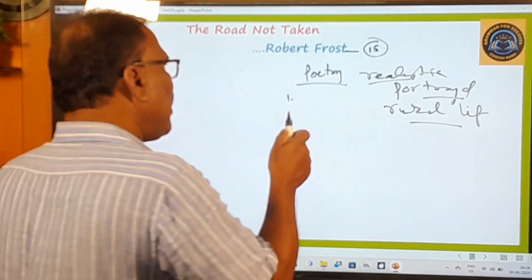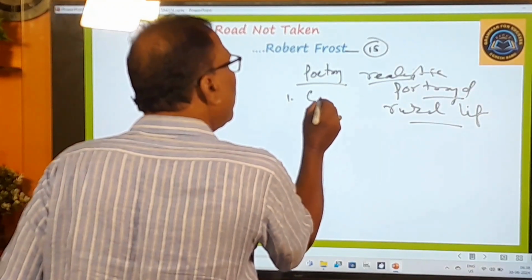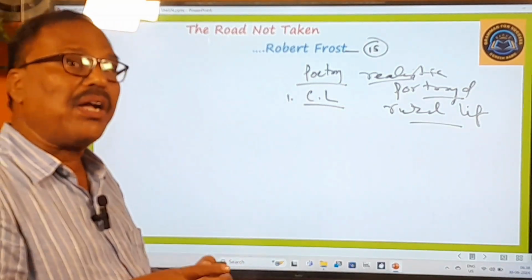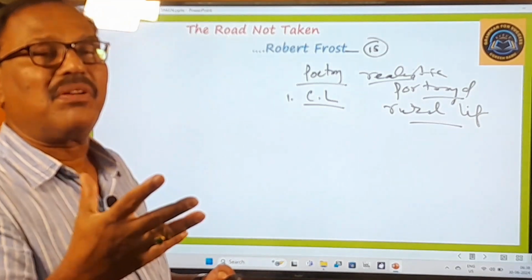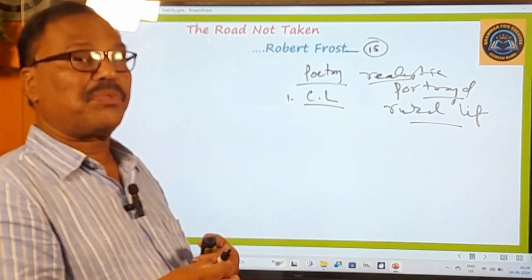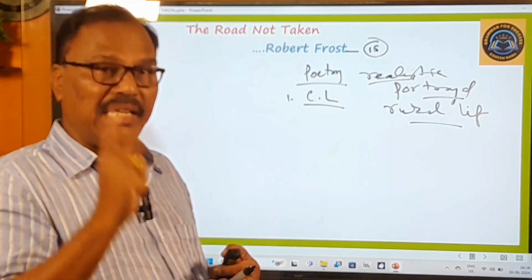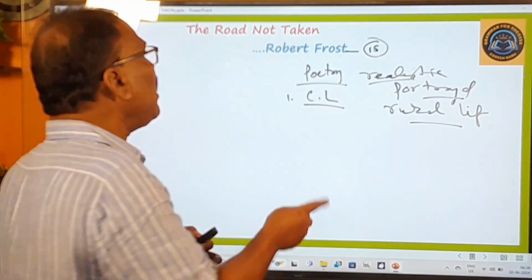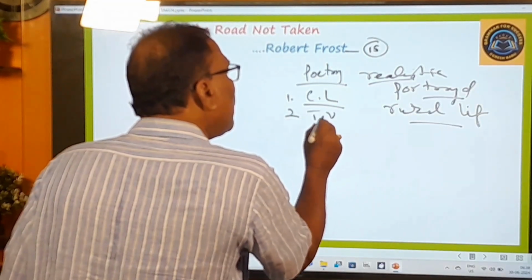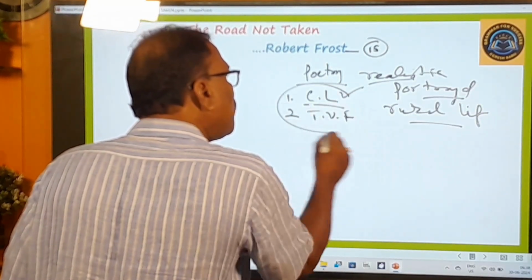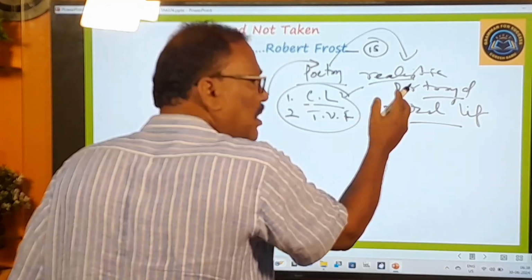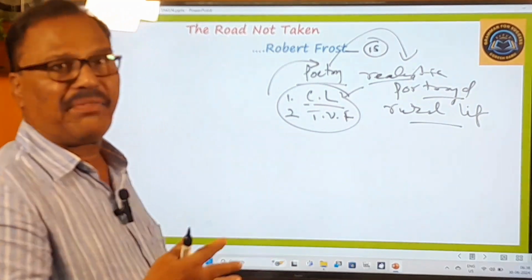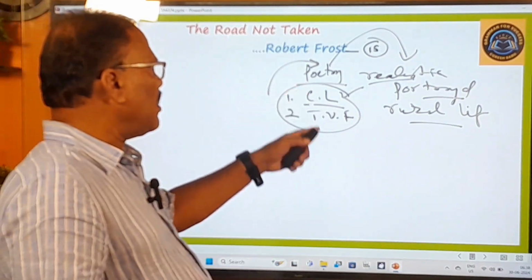Okay, so here he employed that colloquial language in his poetry, and he also employed only traditional verse forms. What are the traditional verse forms? Means sonnet, ballad, elegy, ode, etc. These are called traditional verse forms. So in his poetry, he employed traditional verse forms and colloquial language. These 2 things he employed, and in almost all his poetry, you can find the realistic description of rural life. This is all about his poetry.